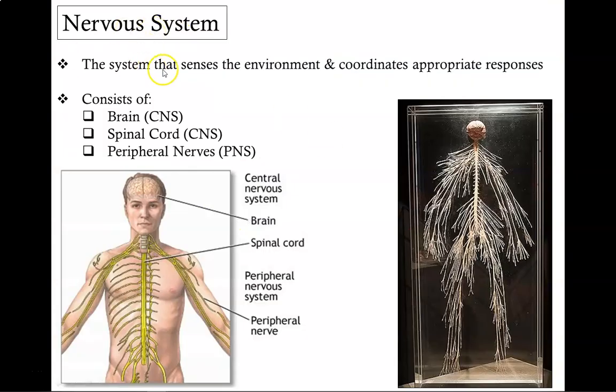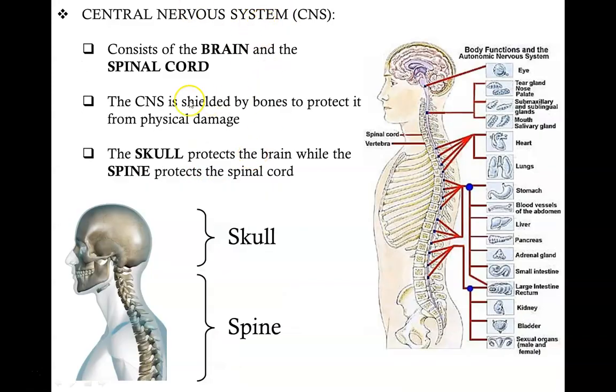The nervous system senses the environment and coordinates appropriate responses. It's made up of two major parts, the central nervous system, CNS, which includes the brain and the spinal cord, and the peripheral nervous system, the PNS. The central nervous system is shielded by bones to protect it from physical damage. While the skull protects the brain, the spine protects the spinal cord.